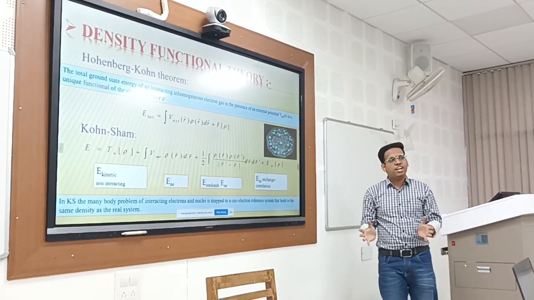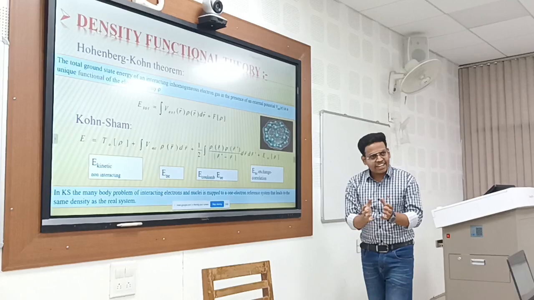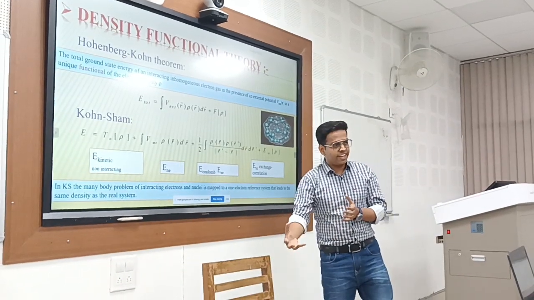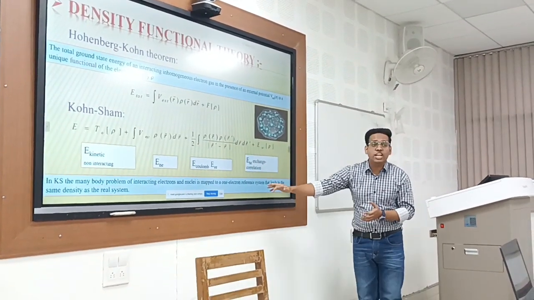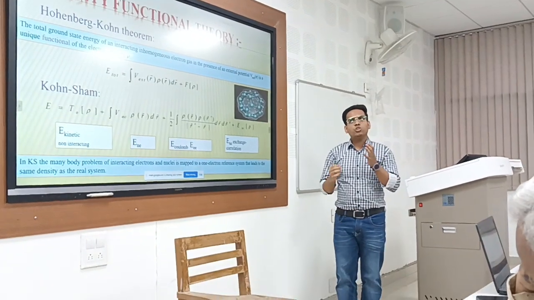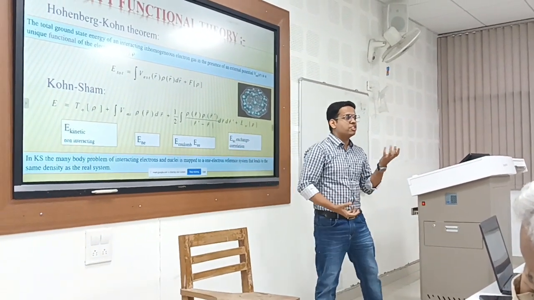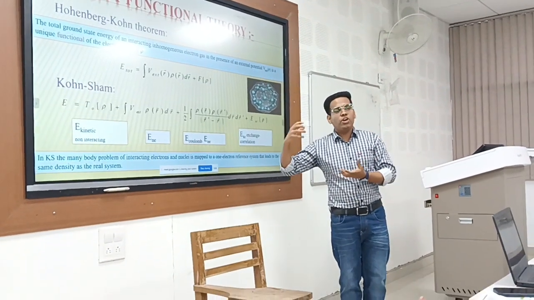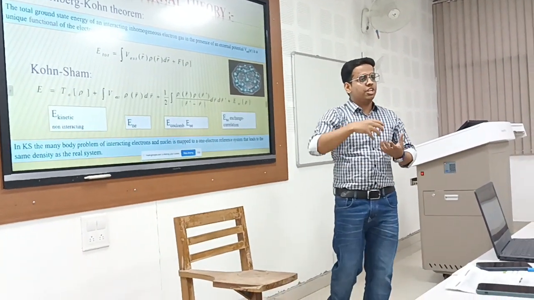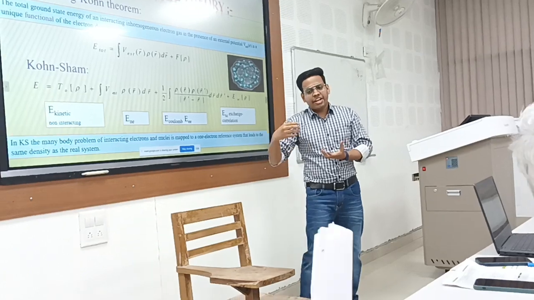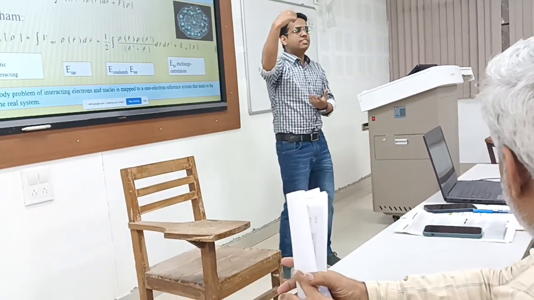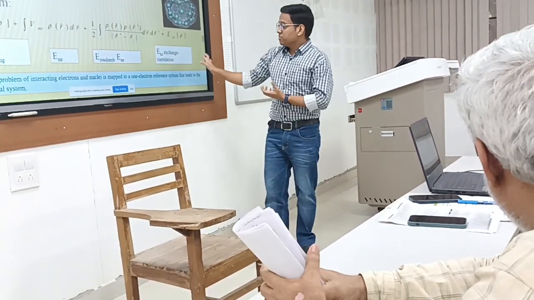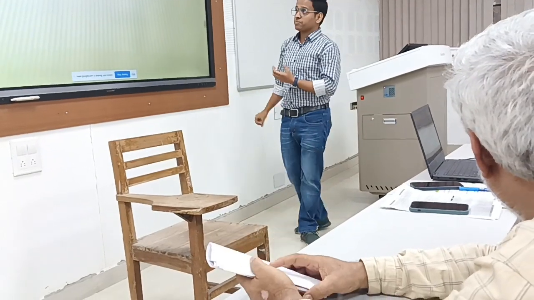In a system of many electrons, there are interacting electrons as well as non-interacting electrons. What is exchange correlation energy? It is how the movement or energy of one electron varies due to the influence of the presence of other electrons in the system, whether adjacent or far away from that electron. That is the exchange correlation energy.